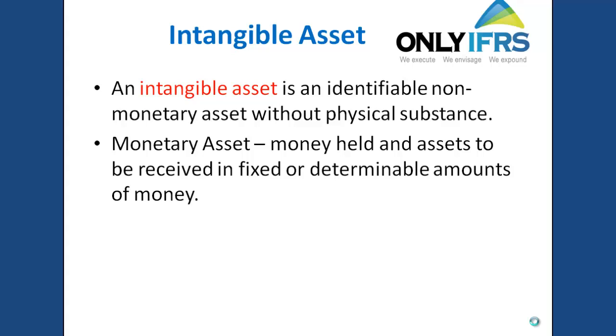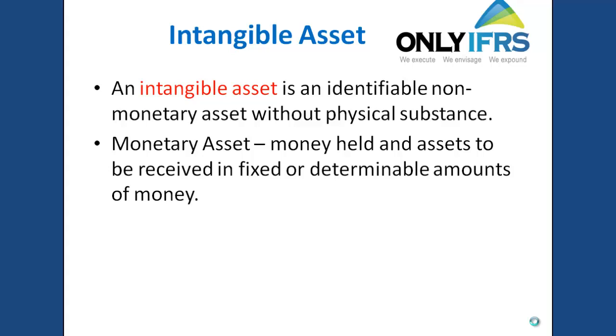If you can determine how much money debtors will pay, then it is a monetary asset. If you know how much money you will receive from any particular asset, all those assets will be considered monetary assets. The examples for monetary assets are cash, debtors, fixed deposits with bank, and current deposits in bank. The examples for non-monetary assets are inventory, property, plant and equipment, and intangible assets.